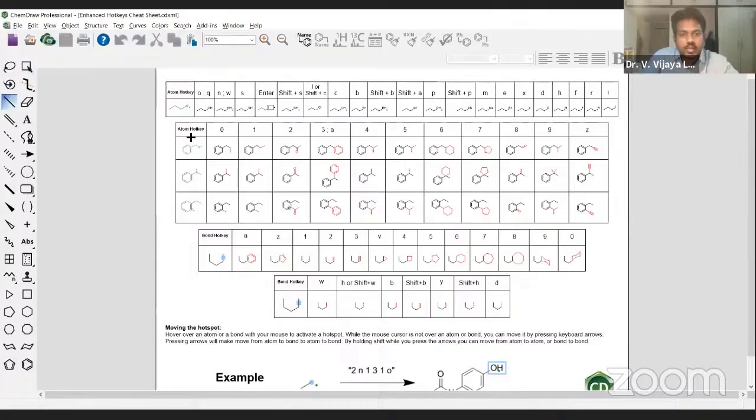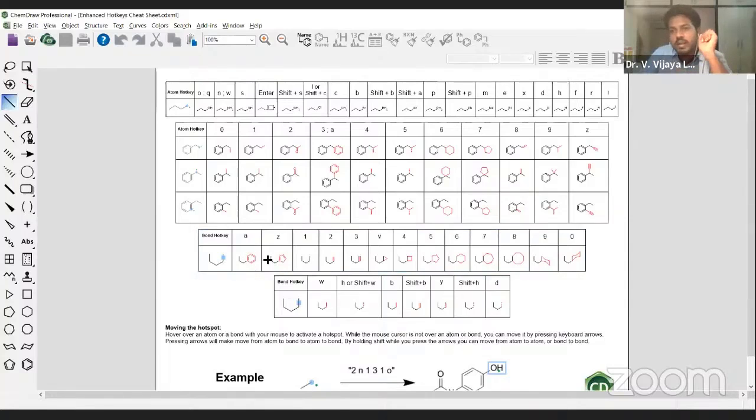Here you see the atom hotkey. Atom means the end of the bond. Here you can see the bond hotkey. Bond hotkey means the highlighter is on the bond. If you type A, a fused benzene ring appears.